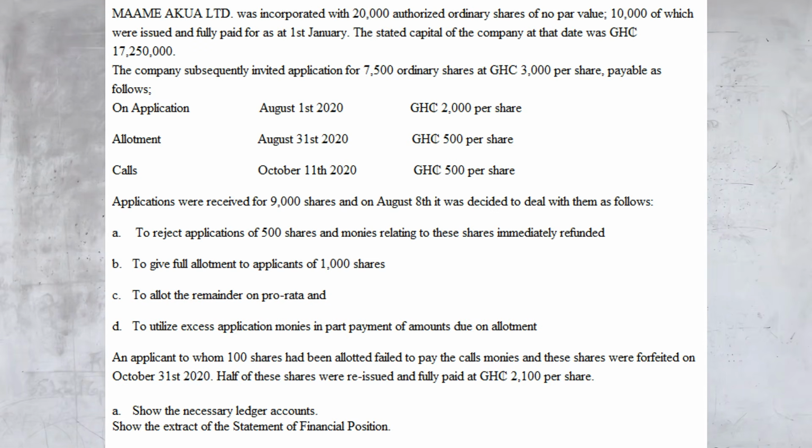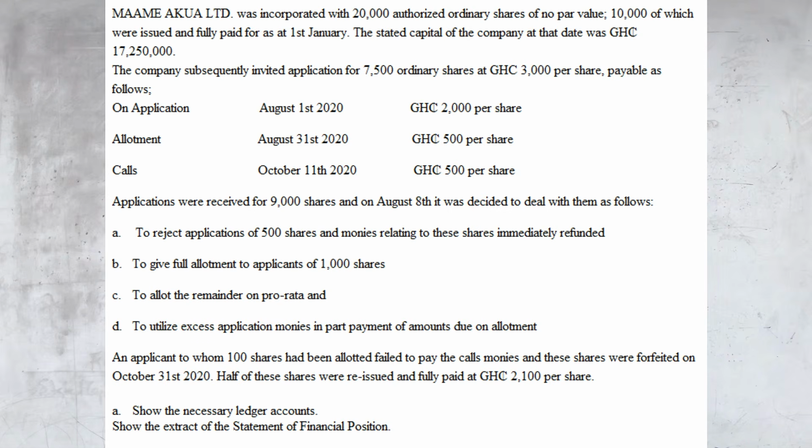Then we continue. Applications were received for 9,000 shares, and on August 8, it was decided to deal with them as follows. A. To reject applications of 500 shares and monies relating to these shares immediately refunded. B. To give full allotment to applicants of 1,000 shares. C. To allot the remainder on a pro rata basis. And finally, D. To utilize excess application monies in part payment of amount due on allotment.